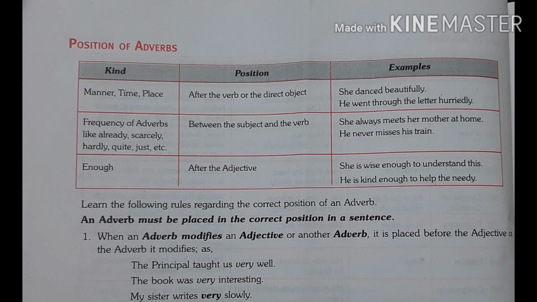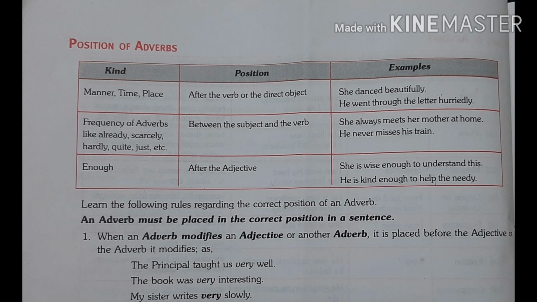Next, adverbs of frequency like already, scarcely, hardly, quite, just, etc. We use these adverbs between the subject and the verb. For example, she always meets her mother at home. Meets is the verb, she is the subject, and we use always between the subject and the verb.